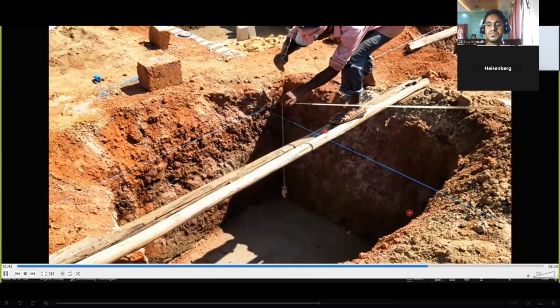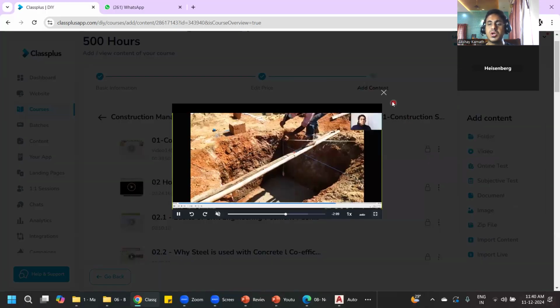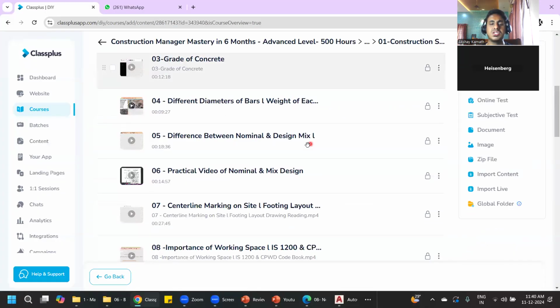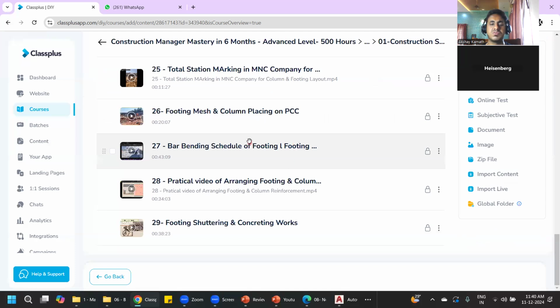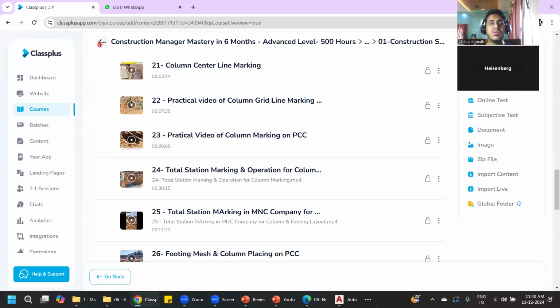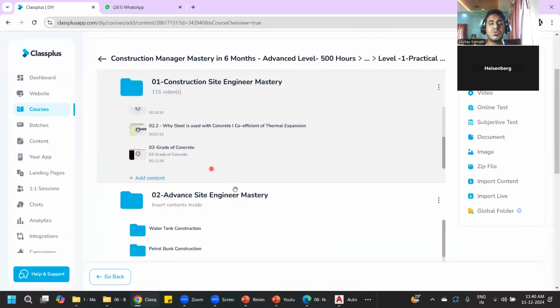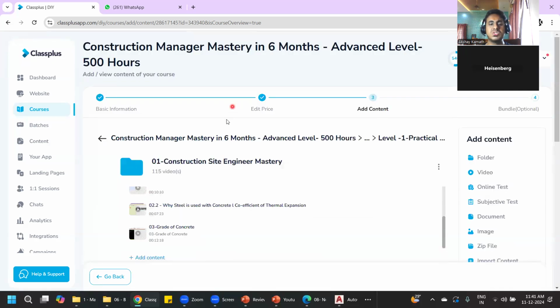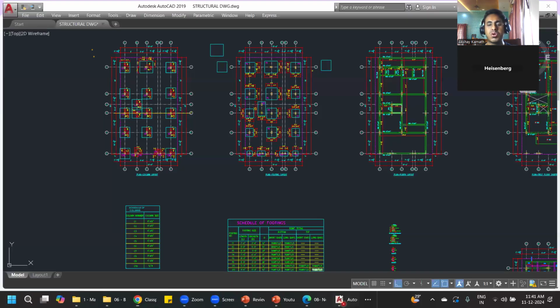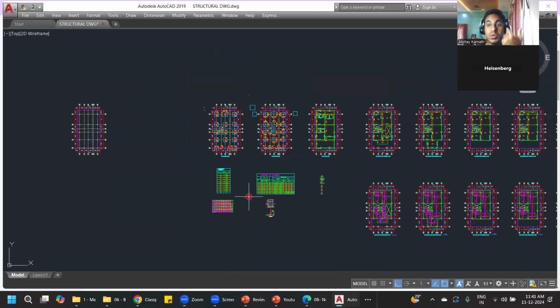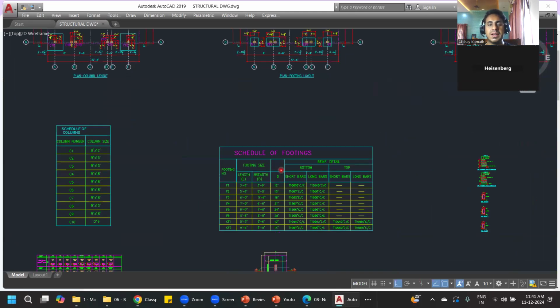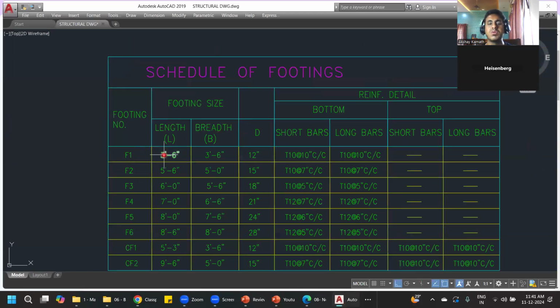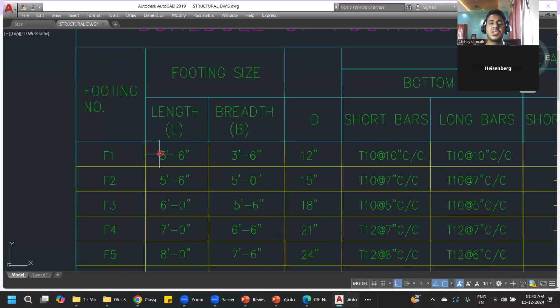Okay, sir. First, we'll concentrate on this part. So here we will try to understand the entire sequence of construction from start to the end. Once you learn that, next we will go for the drawing reading course. So this is my drawing reading course. Whatever drawing I'm showing you, I'll teach you how to read these drawings. Like what is this F1 footing, F2 footing, how the size is decided, 3 feet 6 inch.